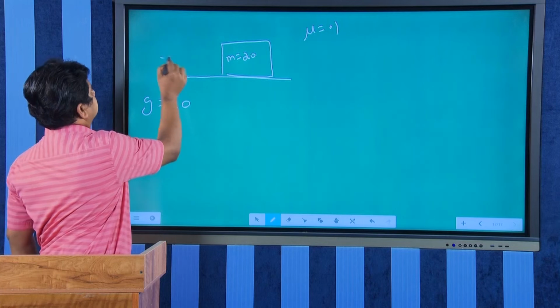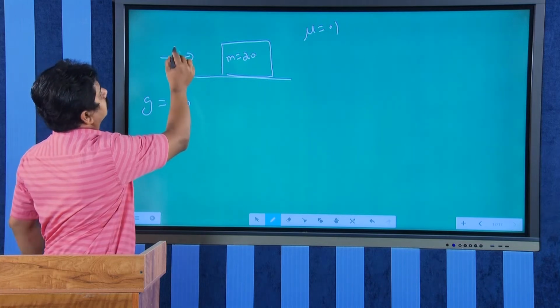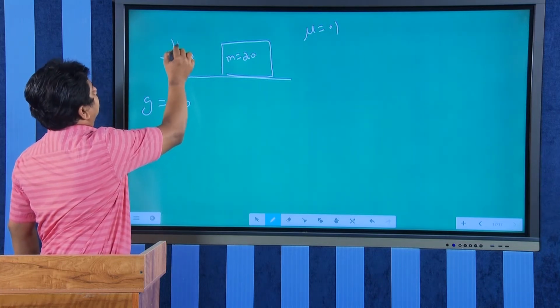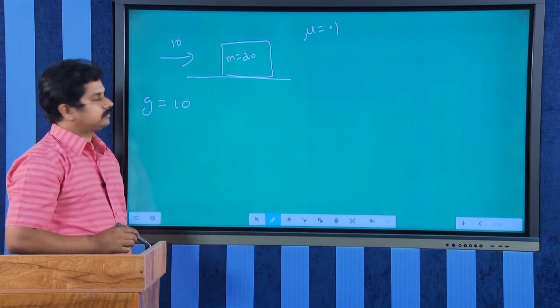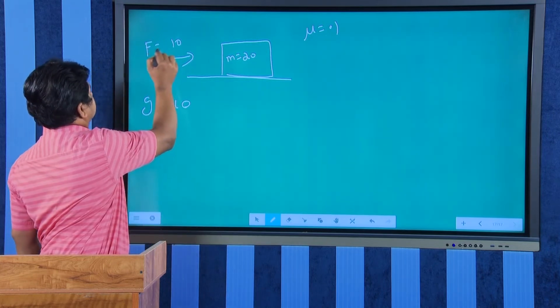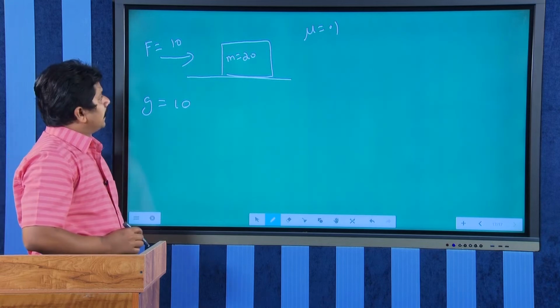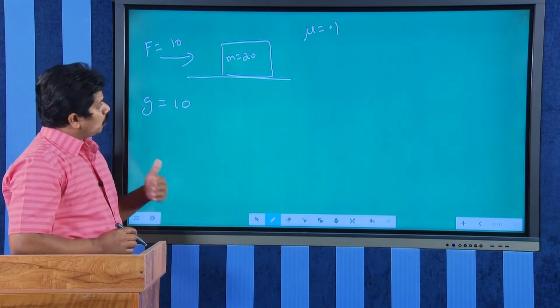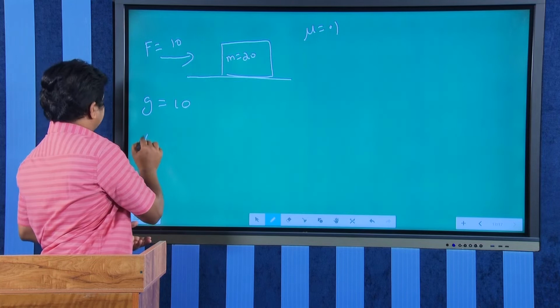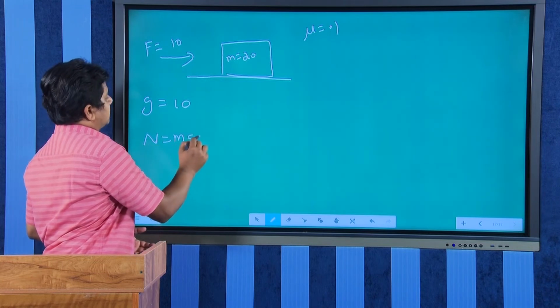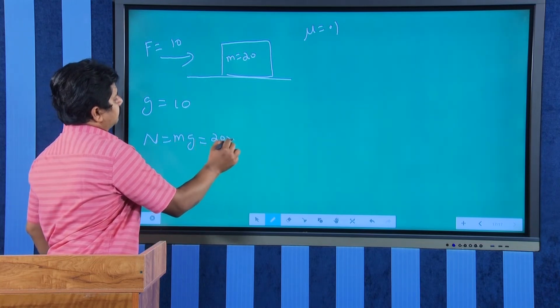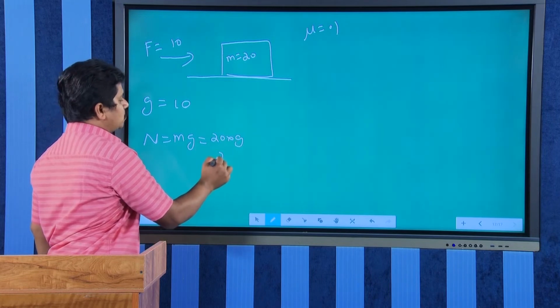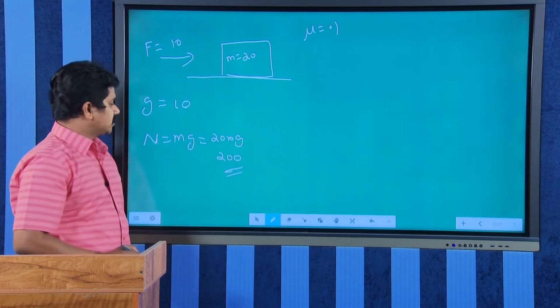Now, the applied force is 10 Newton. What is normal reaction? N is mg itself, that is 20 into g, that is 200. Take g equal to 10, so 200 Newton is the normal reaction.